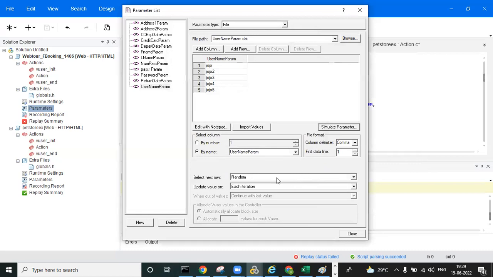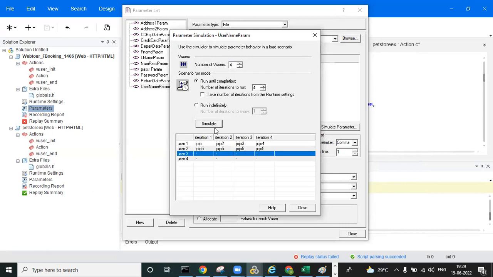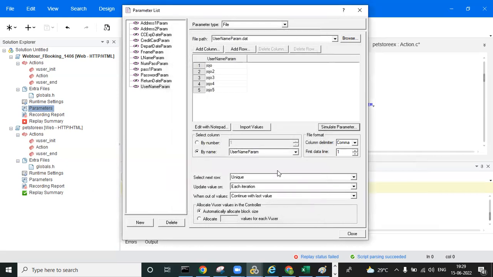Going to the next one, unique each iteration. You can click on simulate. See, user 1 picks Jojo and user 2 picks Jojo 5. Because we don't have any updated values, you will get insufficient data: insufficient records for parameters. Again in iteration 2, you can observe Jojo 2, Jojo 5 is picked, and Jojo 3, Jojo 5, and Jojo 4, Jojo 5. Like this, you will pick for unique each iteration. So it's clear for the unique property and each iteration.